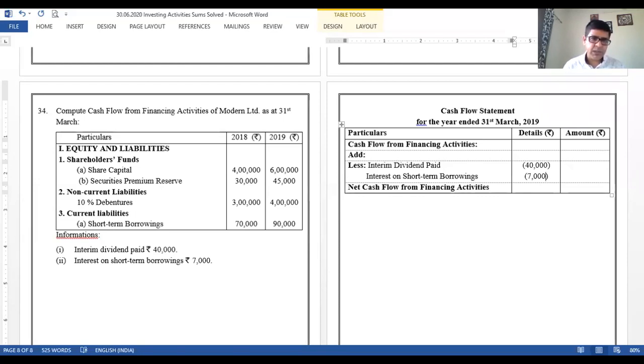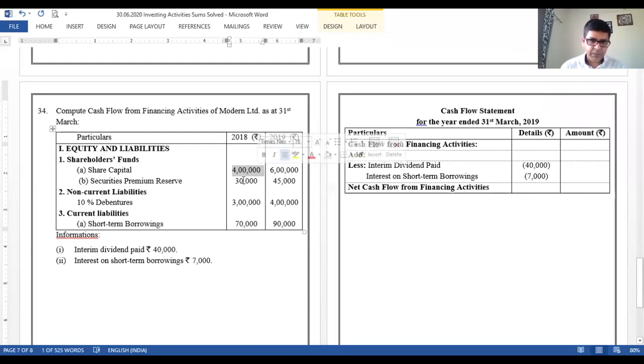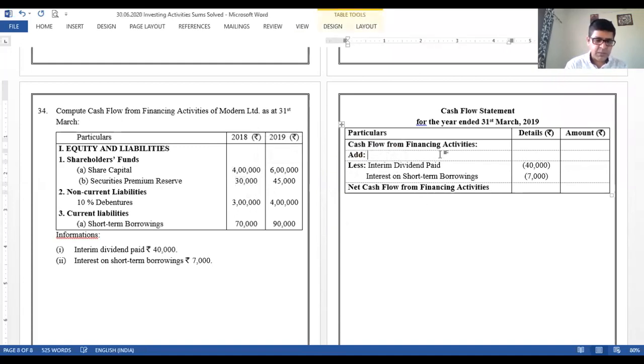The balance sheet format has been given to us. Share capital can be seen, securities premium reserve again can be seen. So we just assume it with the premium on the shares itself. Share capital can be seen as 4 lakh to 6 lakh. Issue of share capital 2 lakhs, and premium can be seen, it was 30 earlier but now it is 45. So the shares must have been issued. This is an assumption, like the shares are issued at a premium. The difference in the amount of capital is rupees 2 lakh plus premium amount can be seen as 15,000. So we add it and record it over here as 2 lakh 15,000 as an addition in the cash.